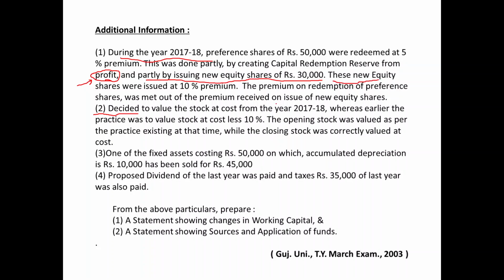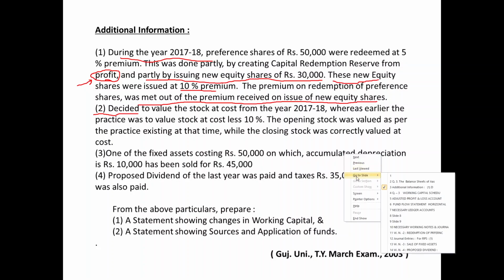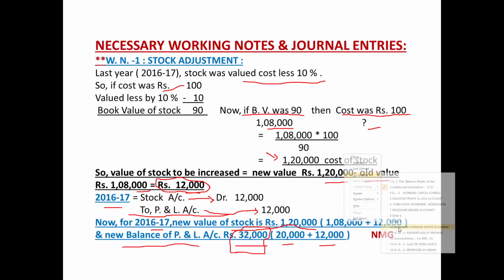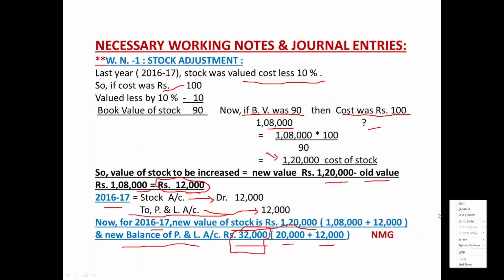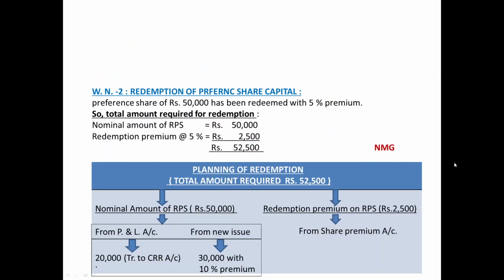These new equity shares were issued at 10% premium. The premium on redemption of preference shares was met out of the premium received on issue of new equity shares. Let us prepare a detailed working note for the purpose of this RPS redemption. Second working note, redemption of preference share capital.